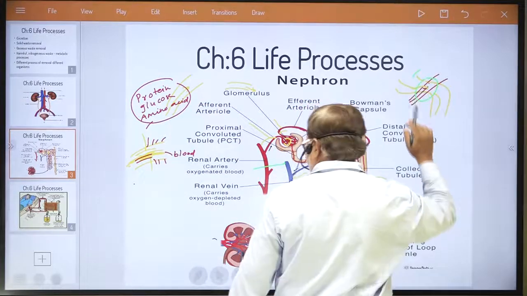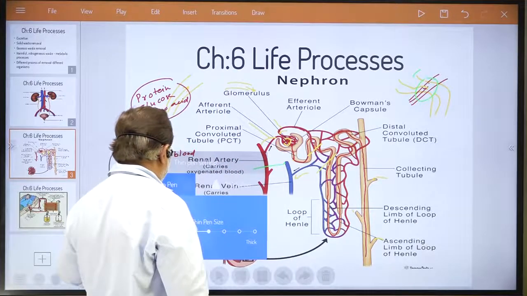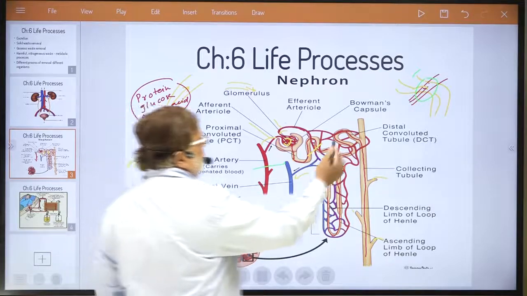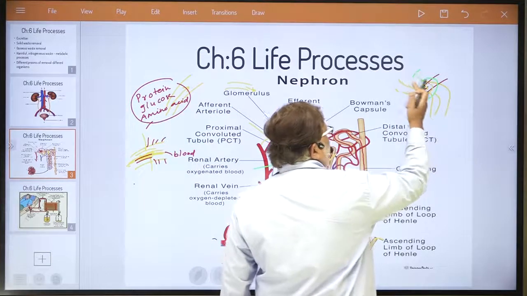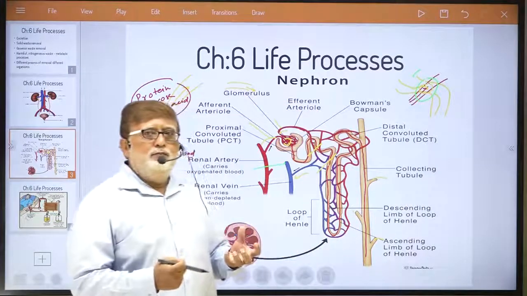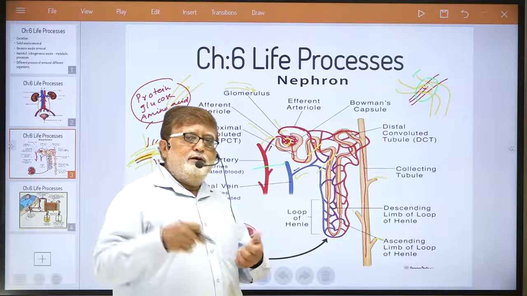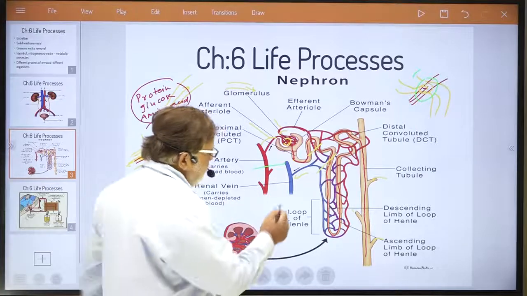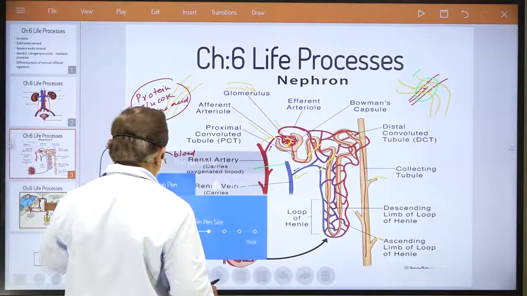This reabsorption has to take place properly. Understand? Once the reabsorption takes place, then the important components from blood get filtered out. Those important components have to be separated from that traveling urine, and that is done by these junction points. These are some junction points I must show you.